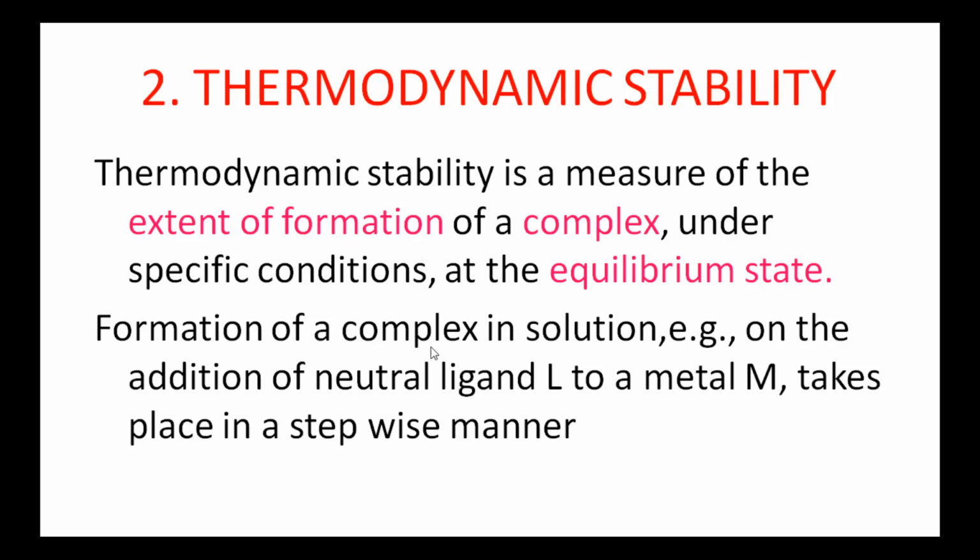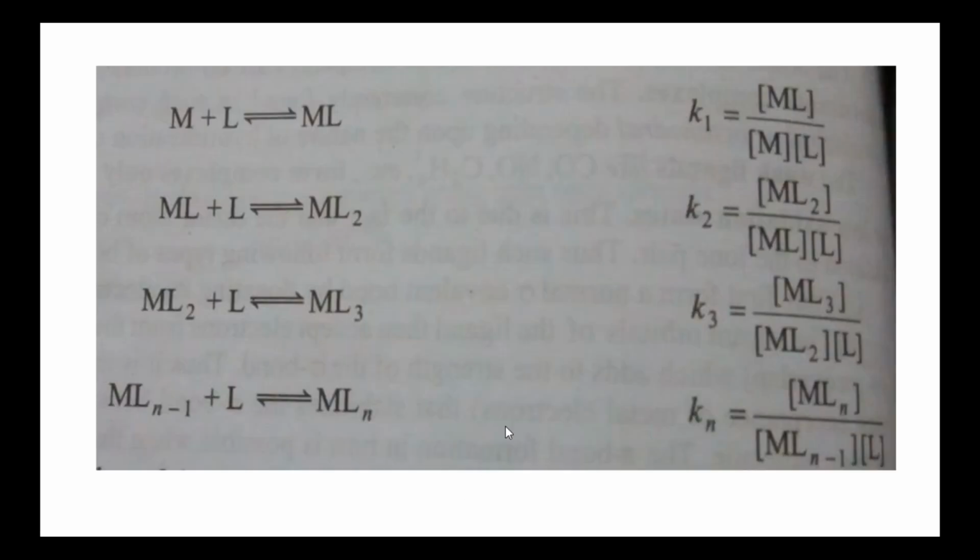The formation of a complex in solution, for example on the addition of neutral ligands L to the metal M, takes place in stepwise manner. It is given as M is the metal and L is the neutral ligand. When neutral ligand is added to the metal, then a complex is formed such as ML, where K1 is the stability constant for first step, which is given by the concentration of the product by concentration of the reactants.